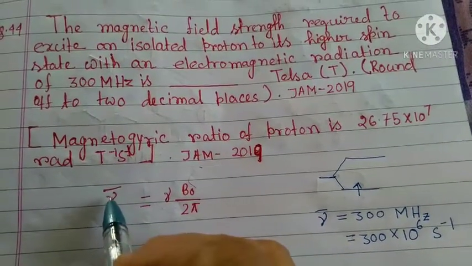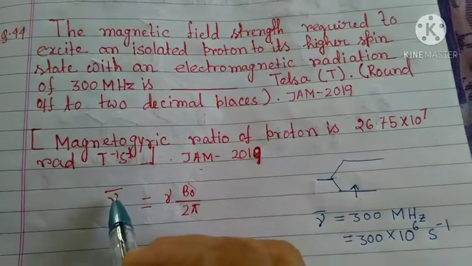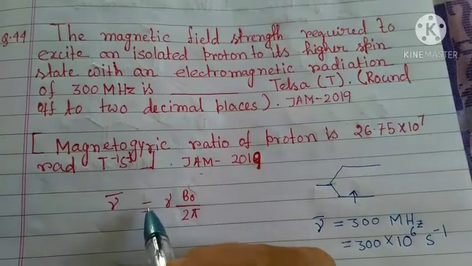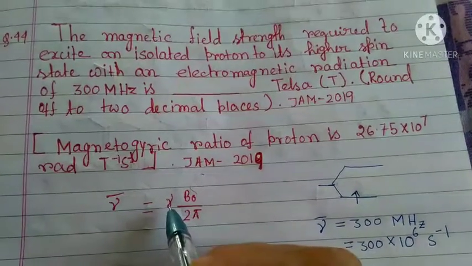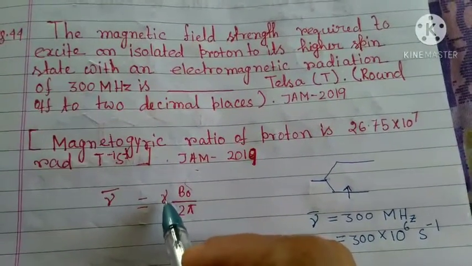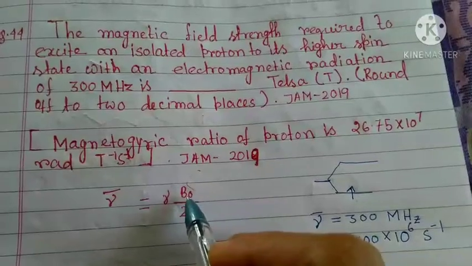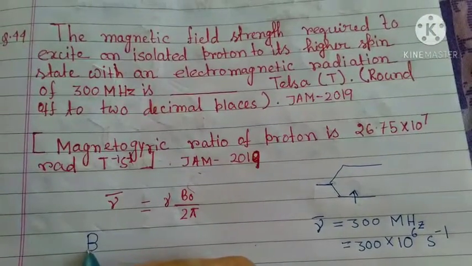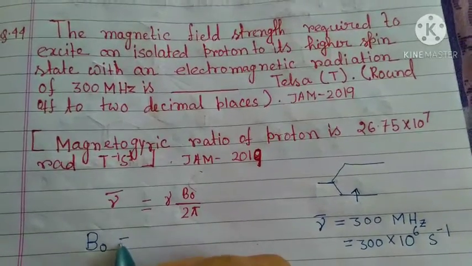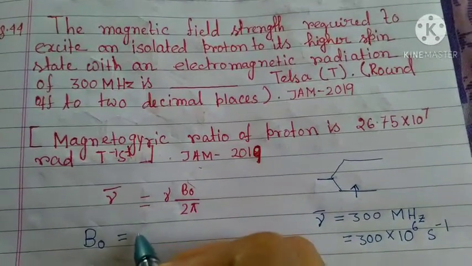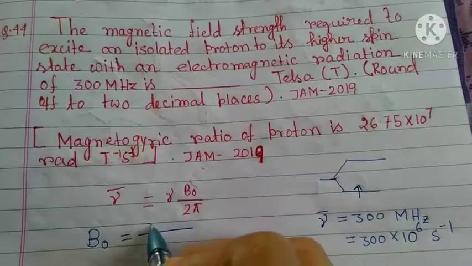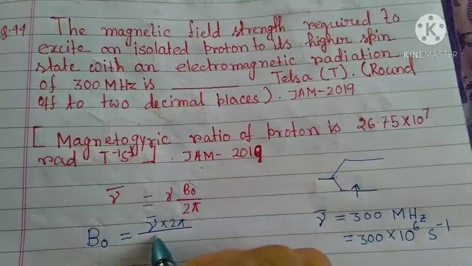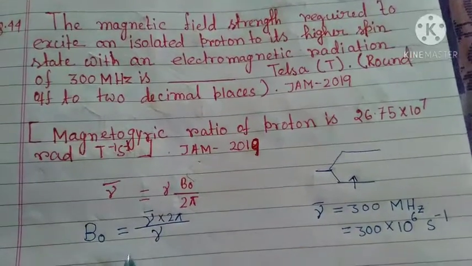We know the equation: the frequency with which we are exciting the proton equals the magnetogyric ratio into B0, the field strength, divided by 2 pi. So B0, the field strength, will be frequency into 2 pi divided by the magnetogyric ratio.